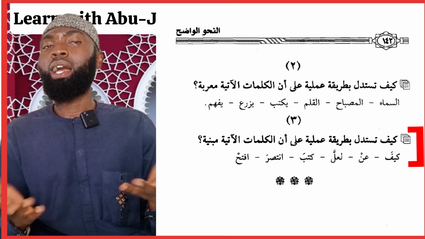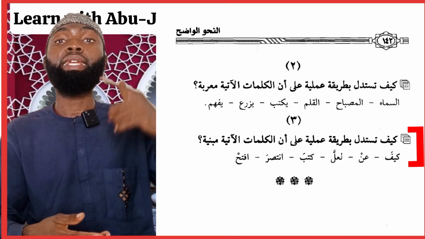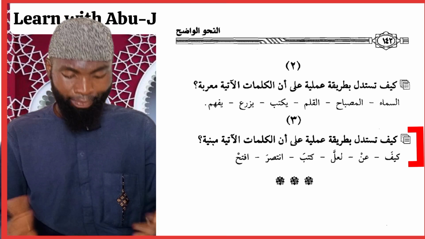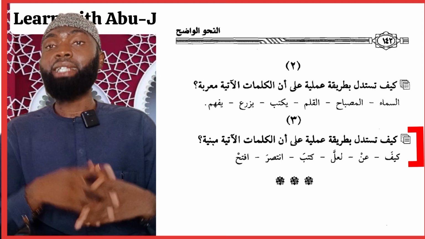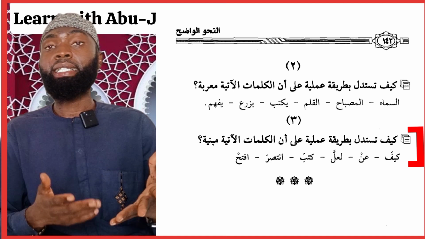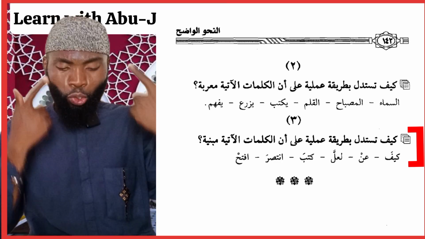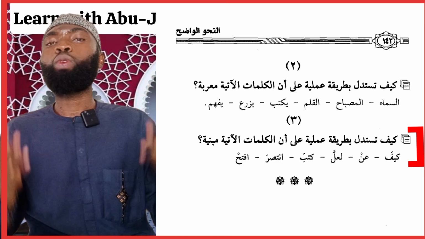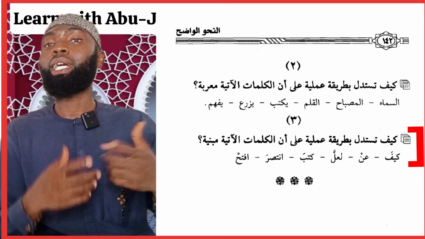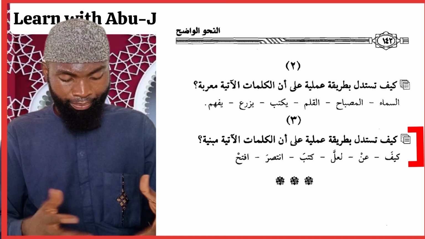Here we use the word kaifa. No matter where it appears, you can say kaifa haluka. Sa'altuhu an kaifa halihi, I asked him how he is. So kaifa will never change. The same word with an. I can say ibta'adtu an dhanbi, I stayed away from sin. I can say ibta'ada Muhammadun an sadiqihi, Muhammad stayed away from his friend. So an will always remain an. The same thing is also la'alla. La'alla Allahu an yuhditha ba'da dhalika amra. So this la'alla will always appear and it will not change.